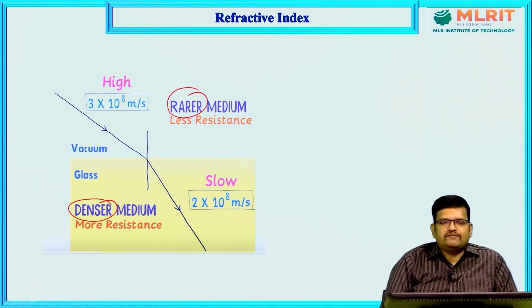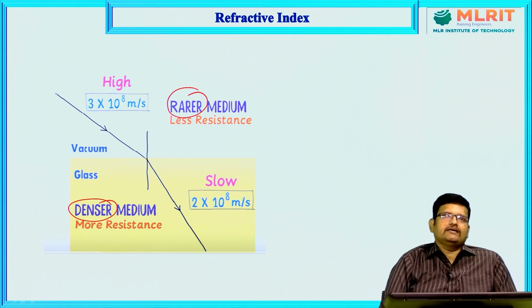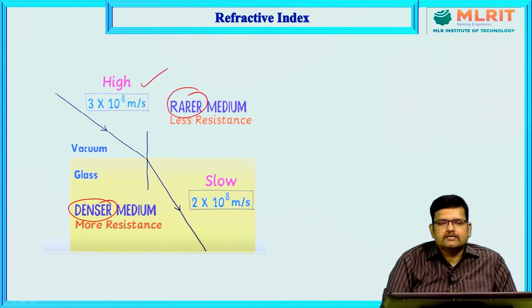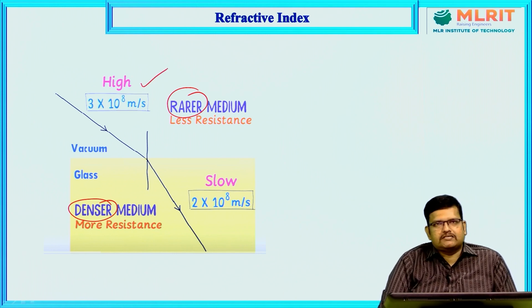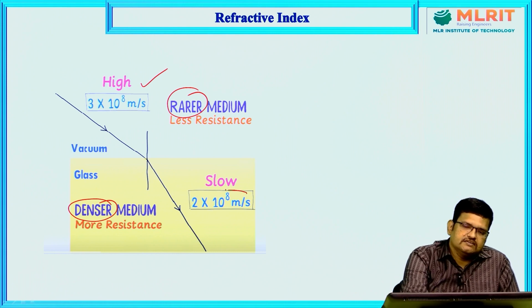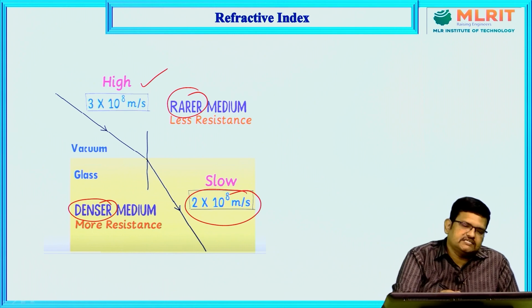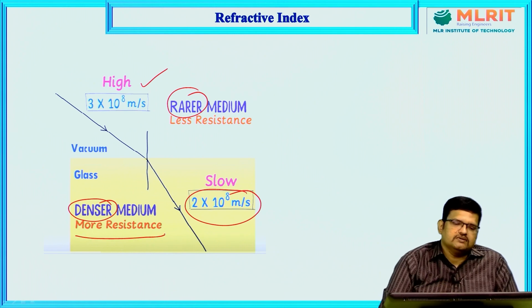Now if you observe this one, the speed of light is 3 into 10 power 8, so it is high, the maximum speed of light. It means that there is no resistance, or very little resistance. But if you consider glass, the speed is 2 into 10 power 8, which means more resistivity.